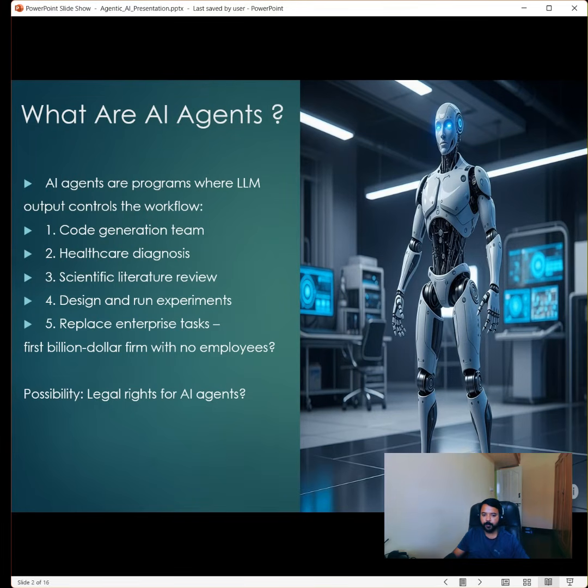I am Kush Srivastava, and today we are embarking on an exciting journey into the future of artificial intelligence, a future where AI systems don't just answer the question but actively do things to achieve goals. We are talking about agentic AI. If you have been fascinated by the rapid advancement in AI, especially with large language models, then you absolutely need to understand what agentic AI is. It's truly the next frontier of artificial intelligence.